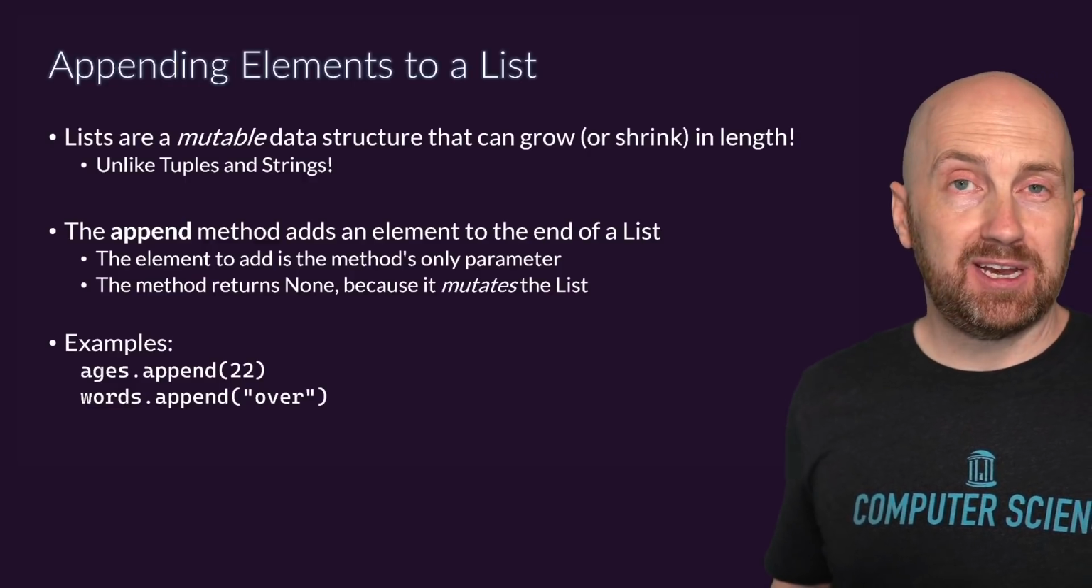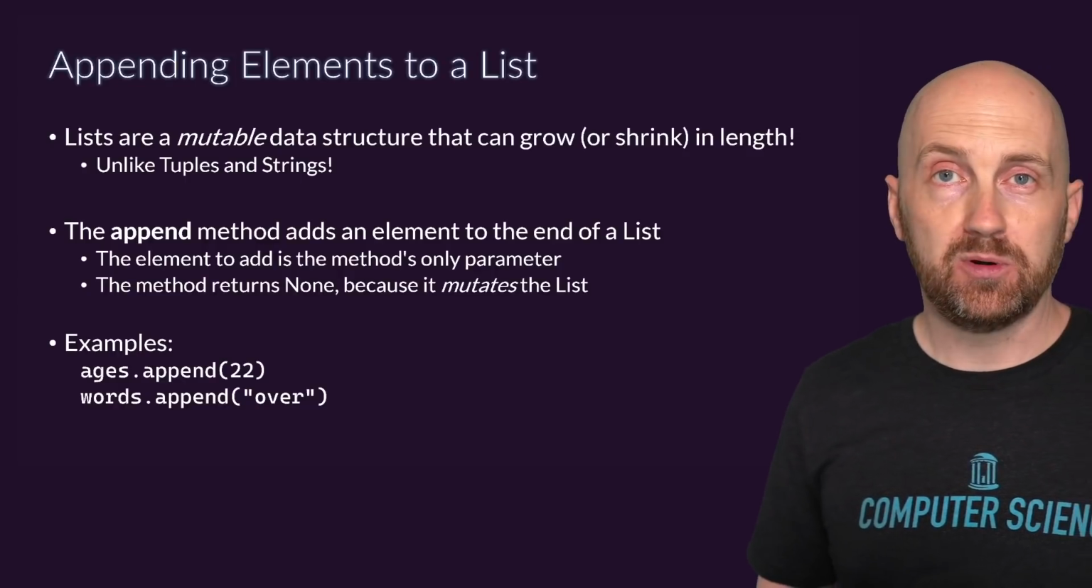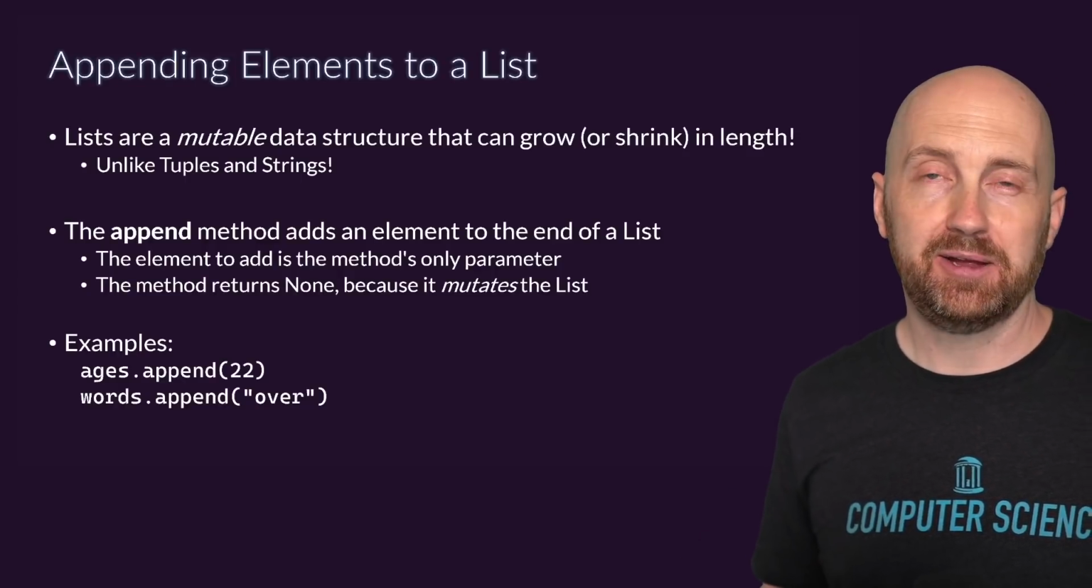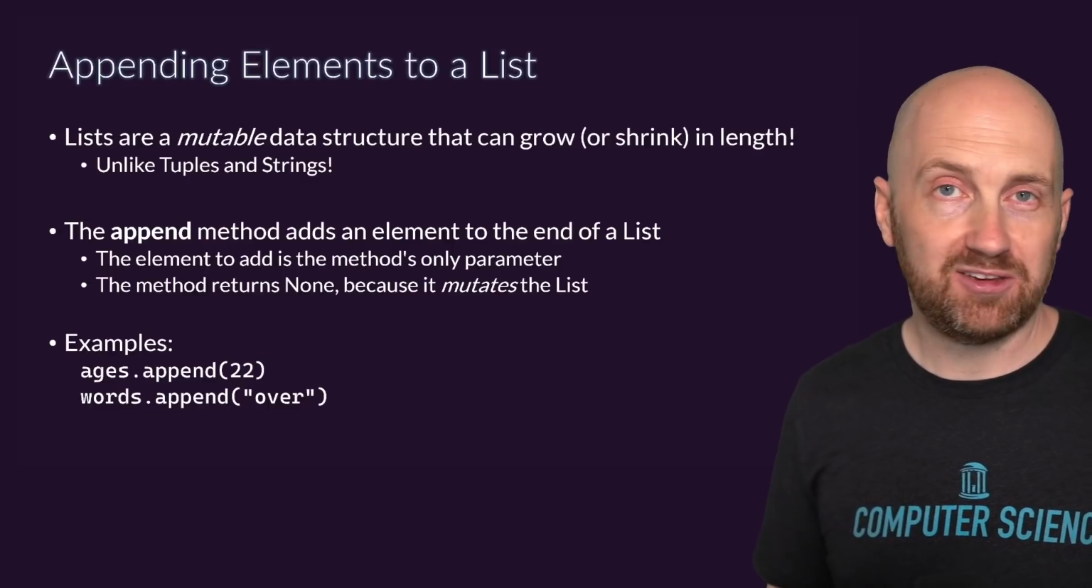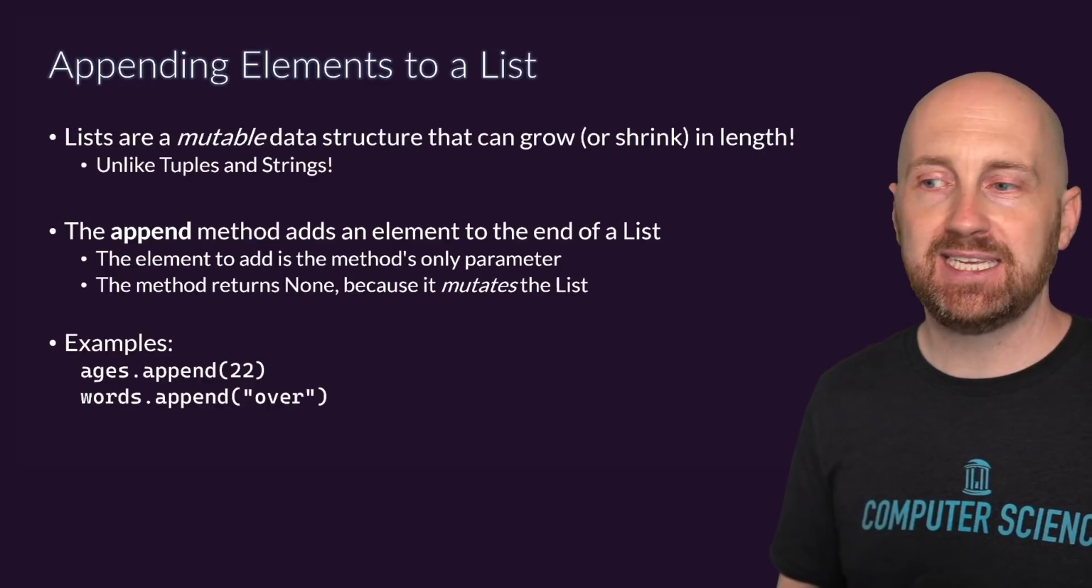Once we have a list, we can append new items to it. So this is one of the superpowers of a list relative to a tuple. A tuple, once you have a tuple, it's fixed in length, right? And you know exactly how many elements it has, and you can't change that. Well, with a list, you can append more items to it. You can keep adding on to the end of it.